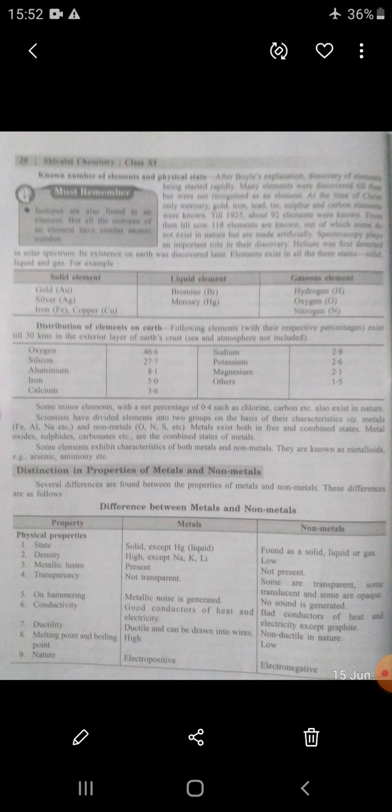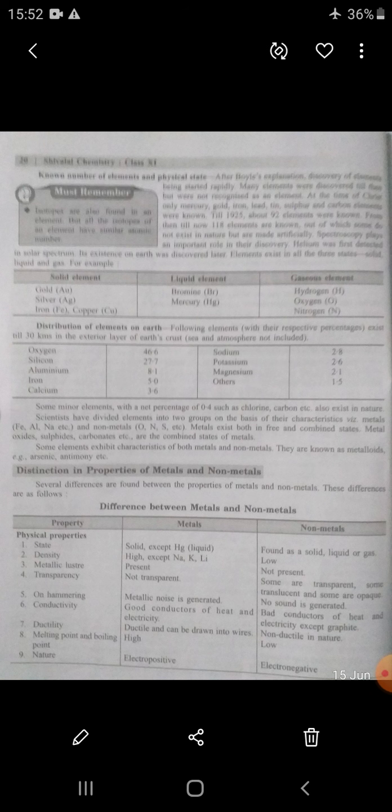Suppose solid elements: copper, gold, silver, iron. Liquid elements: bromine, mercury. Mercury is the element which is found in the liquid state at room temperature. It's a special character. Bromine is a halogen also found in the liquid state. Gaseous elements are hydrogen, oxygen, nitrogen, and so on.